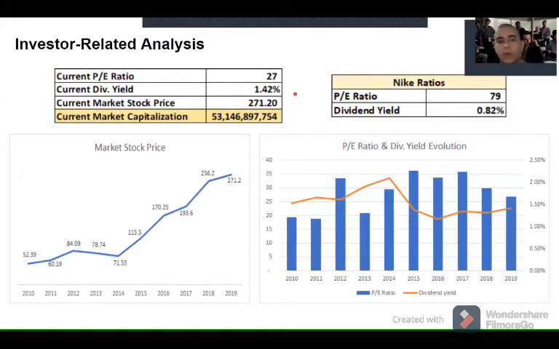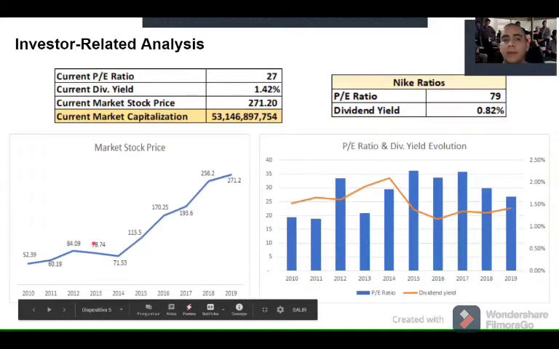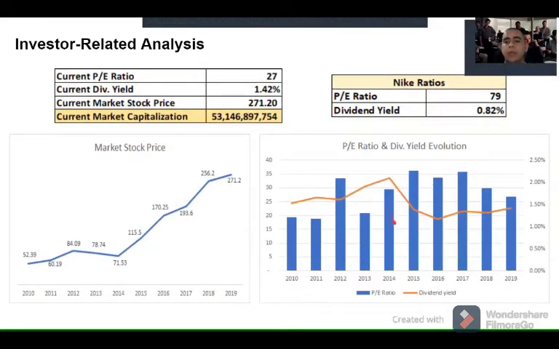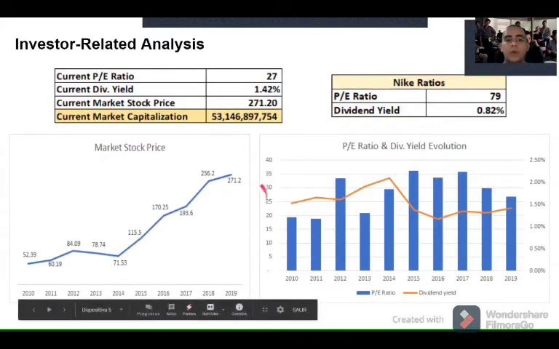If we consider that in the past 10 years, Adidas stock price is more than 5 times their share price in 2010, and they have right now a P/E ratio and dividend yield evolution like presented in this graph, where dividend yield has really been increasing in the past 4 years, and their P/E ratio is actually decreasing. Considering this growth, it's really attractive for investors.